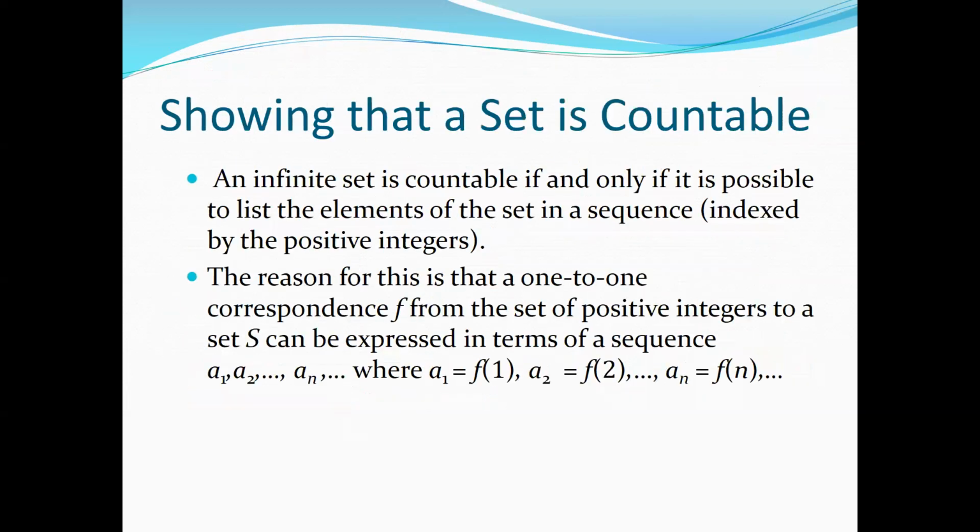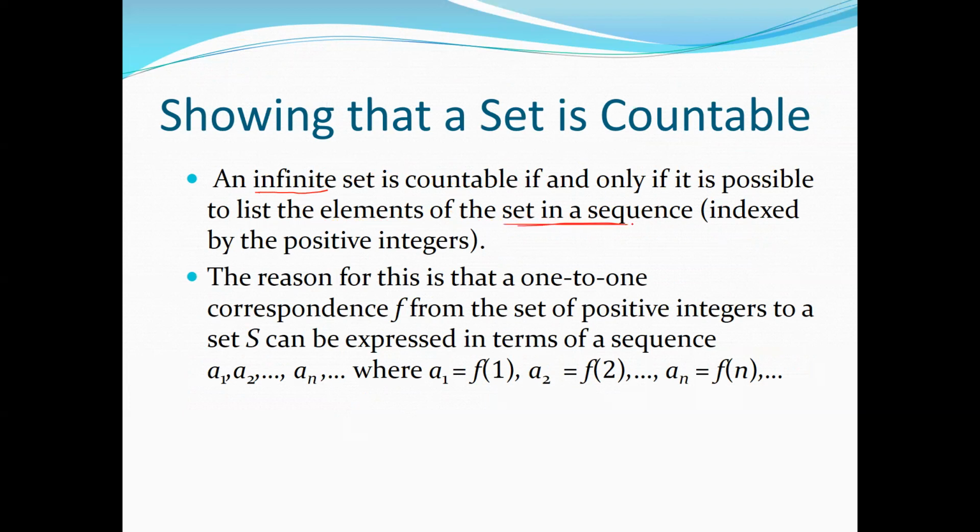Now let's see how we can show that a set is countable. I have already given you an example, so let's see a few more. An infinite set is countable if and only if, and we are talking about infinite sets, remember, a finite set is already countable, it is possible to list the elements of the set in a sequence.